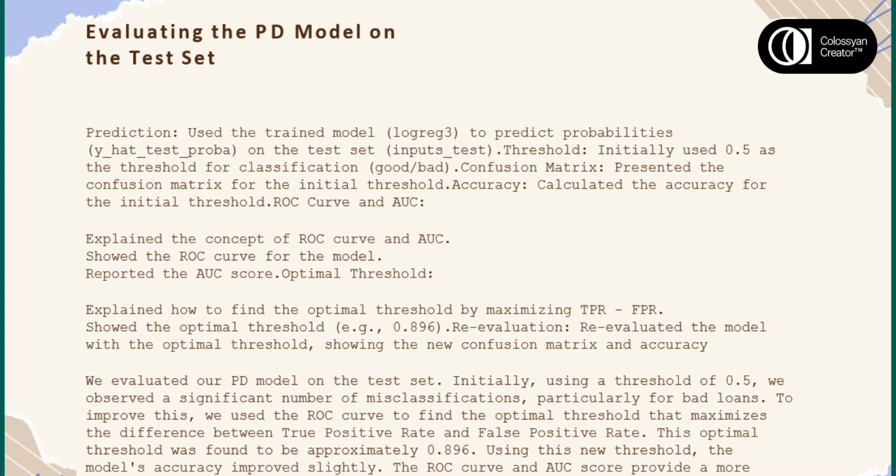This optimal threshold was found to be approximately 0.896. Using this new threshold, the model's accuracy improved slightly. The ROC curve and AUC score provide a more comprehensive evaluation of the model's performance across different thresholds. P-values are displayed in this summary table.